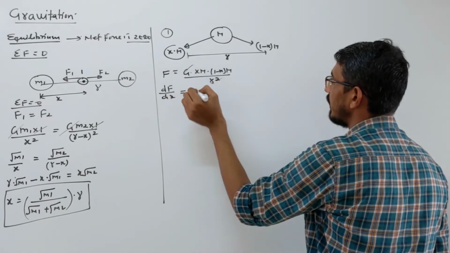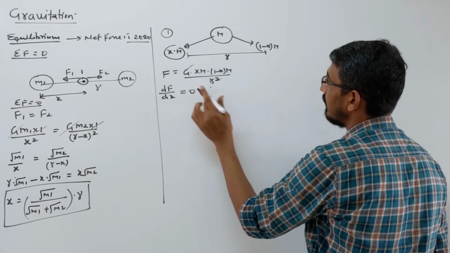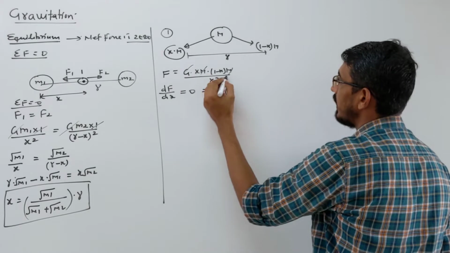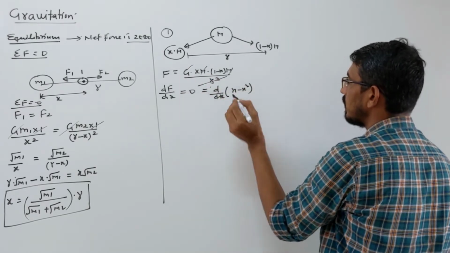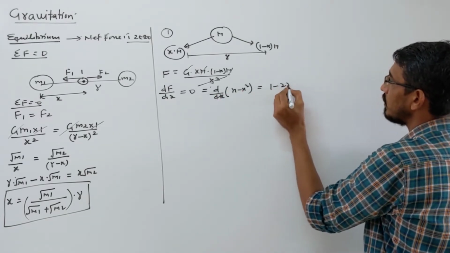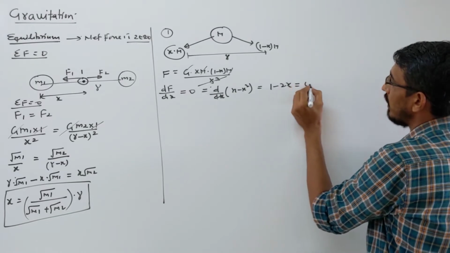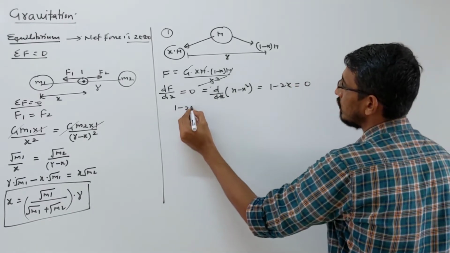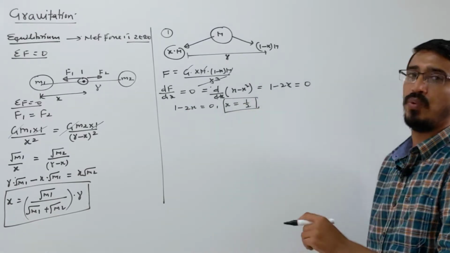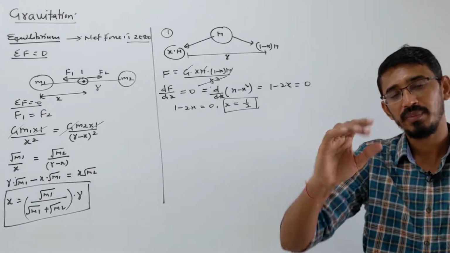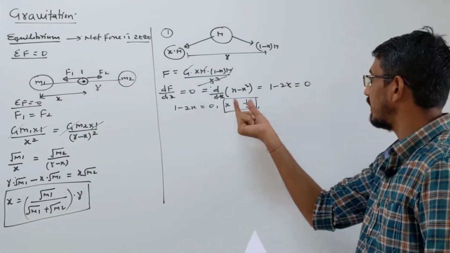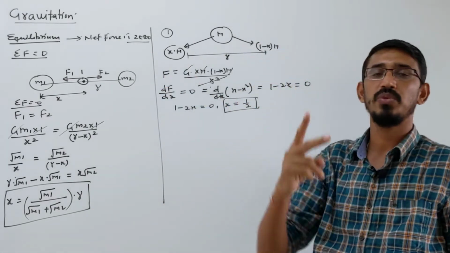So these things are constant, I do not worry about them. I have to differentiate just the x term only, d by dx. Look here, G M squared, I took all this outside, R square outside, what is remaining? x minus x square, this only I have to differentiate actually, okay. So when I differentiate this, you are getting 1 minus 2x, correct. This should be equal to 0. So from here 1 minus 2x should be 0, it means x should be 1 by 2 to get maximum force. So when you want to find maxima or minima condition, simply differentiate that quantity and equate to 0. You will get your condition that at this value, the force between these two masses will be maximum.